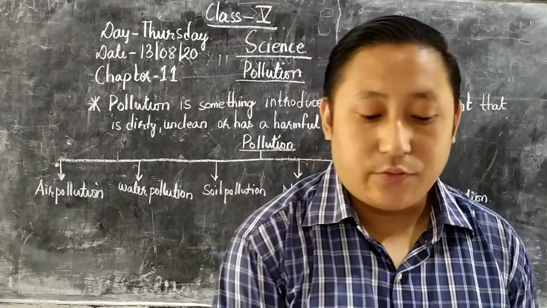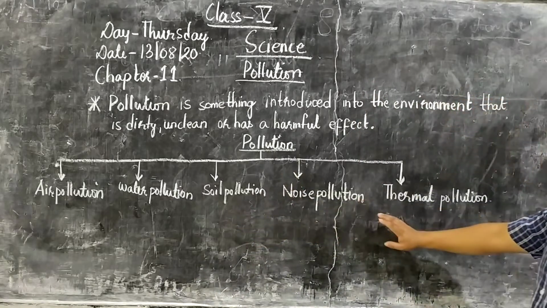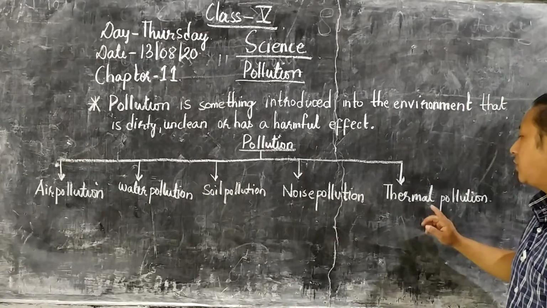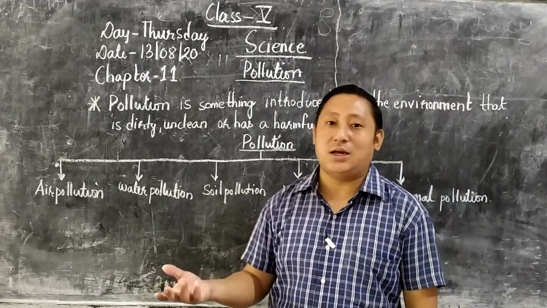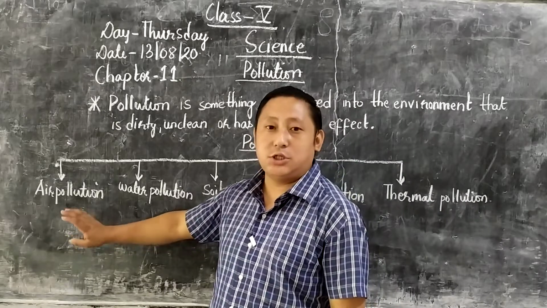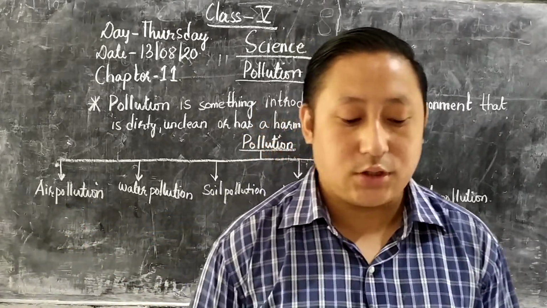In the environment there are five types of pollution: air pollution, water pollution, soil pollution, noise pollution, and thermal pollution. In this class it is not possible to cover all of them, so I am going to teach you about air pollution as the first topic.